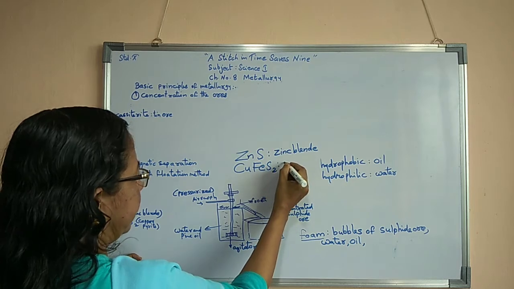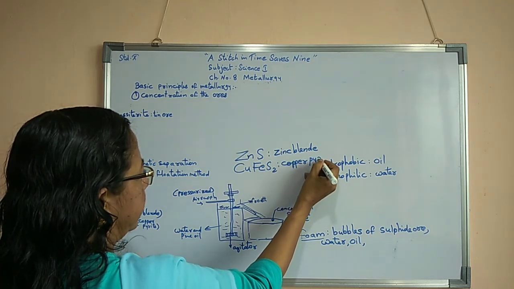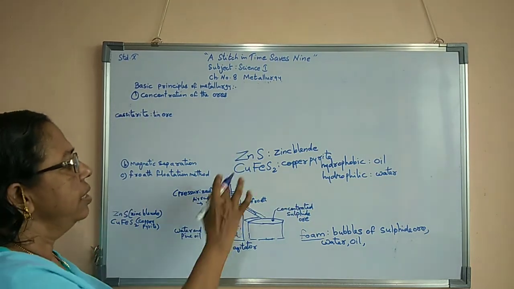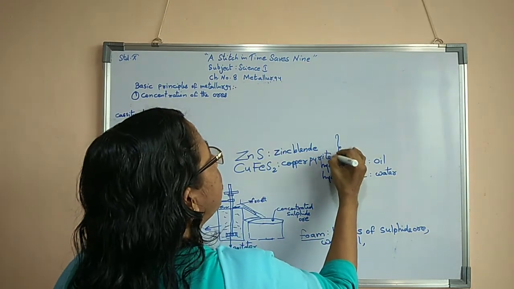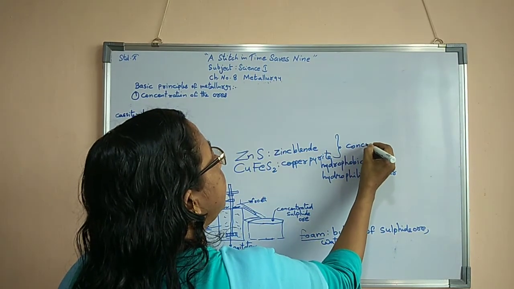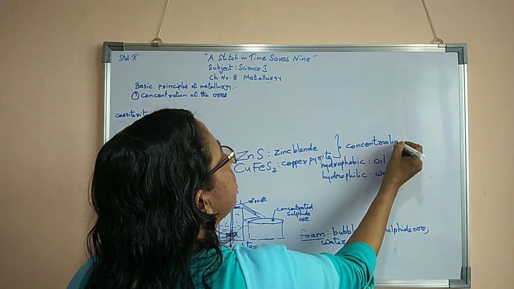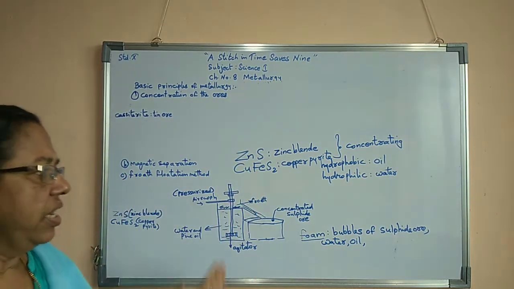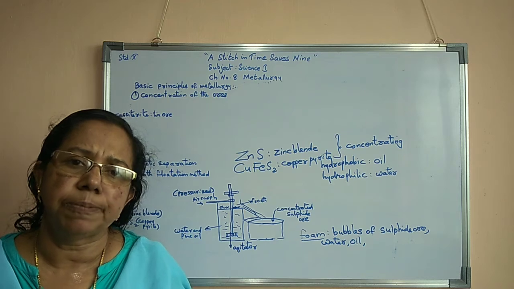So we use these two types of ores, and for concentrating these two ores we use the froth flotation process.